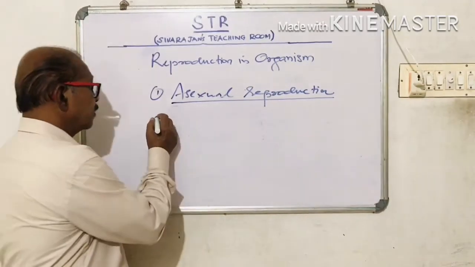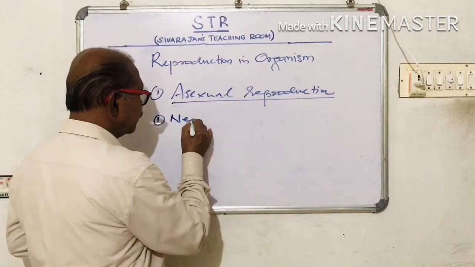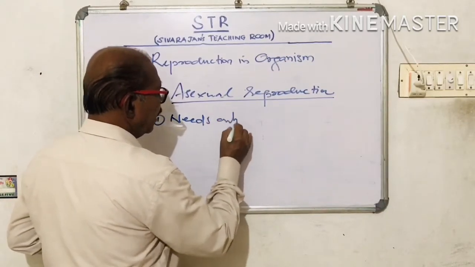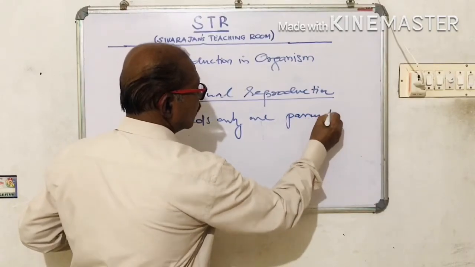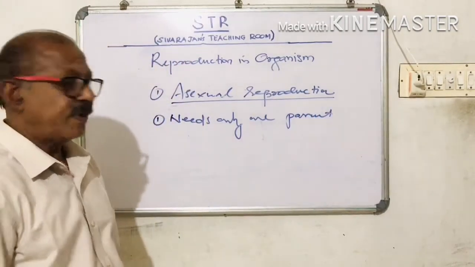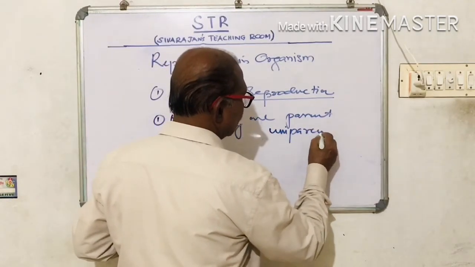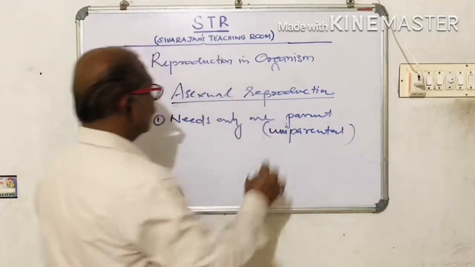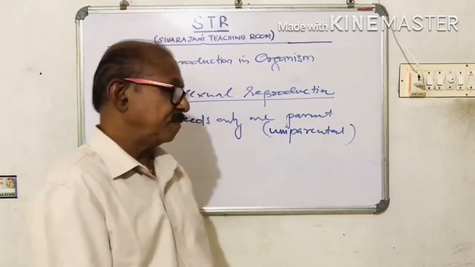Asexual reproduction, the first character is it needs only one parent. It needs only one parent. So, we can say that it is uniparental. Uniparental. So asexual reproduction is uniparental. That means only one parent is needed.